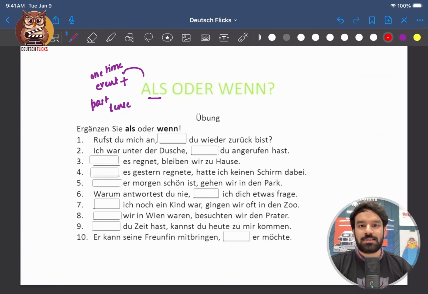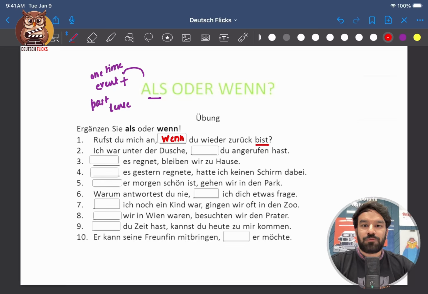So let's discuss eins. Rufst du mich an, wenn du wieder zurück bist. Now here we have present tense, bist. So that means we will go ahead with when. Will you call me when you're back again?